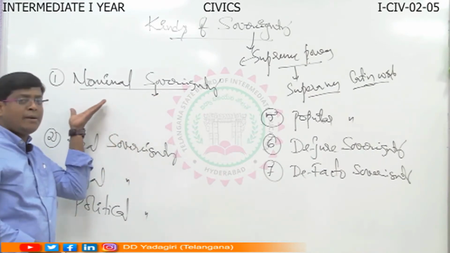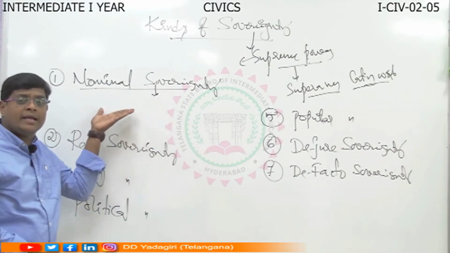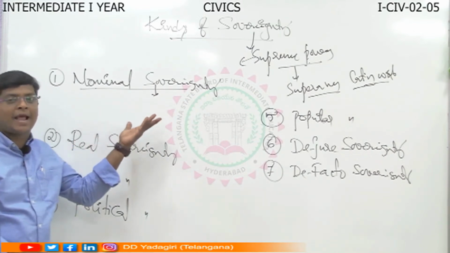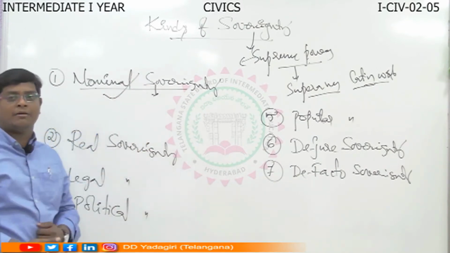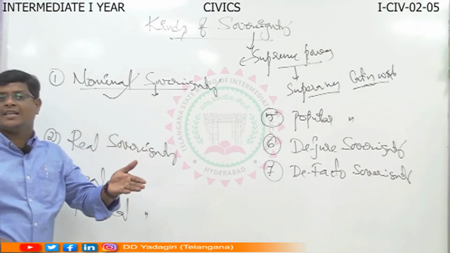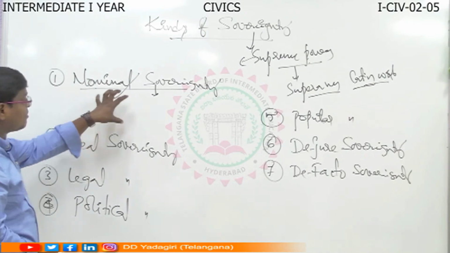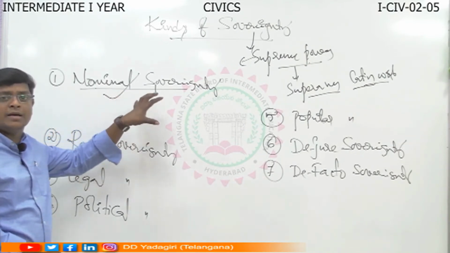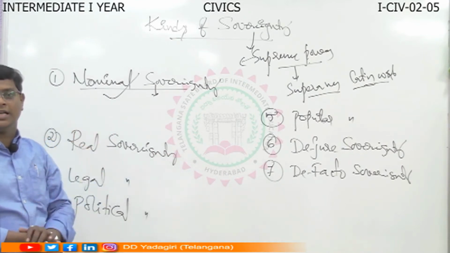The power is by name only, not in practical, not in real manner. By name, he enjoys the power. On the name of the person, some other enjoys the real powers. That's why nominal sovereignty is power enjoyed by the person or group of persons by namesake only.